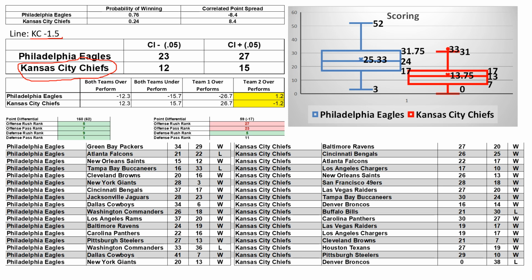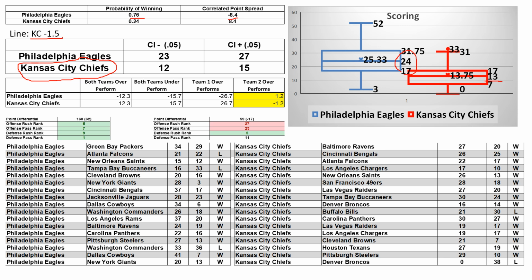So you're probably looking at my numbers here saying, why am I taking the Chiefs when the simulation clearly says that Philly should win? So just straight by the numbers, of the 100 sample games, Philly won 76 of them. That translates to an 8.5 point spread. And then you just look at the raw numbers, shows Philly putting up 24 points to the Chiefs' 13.